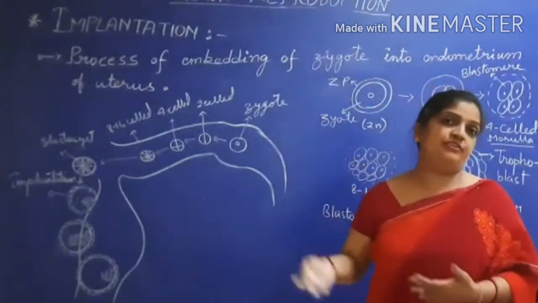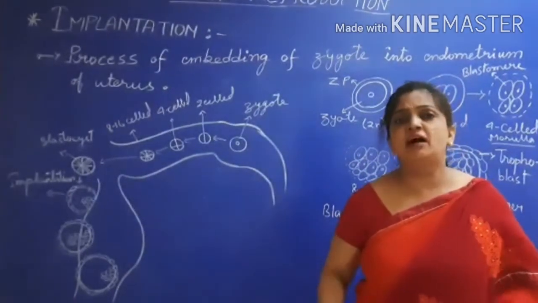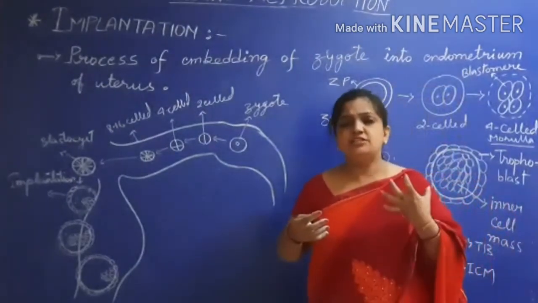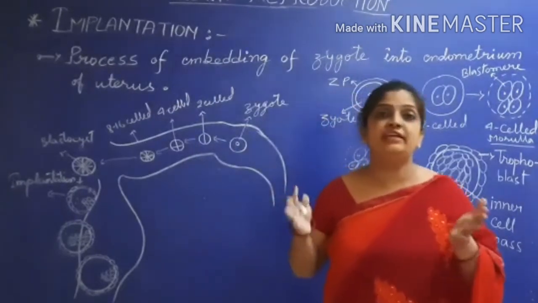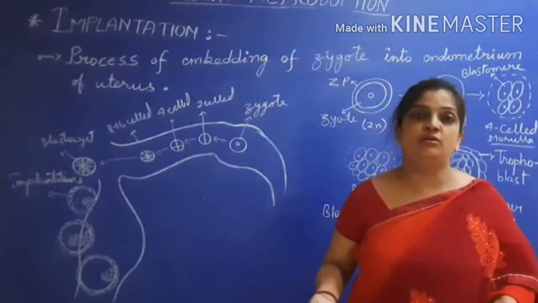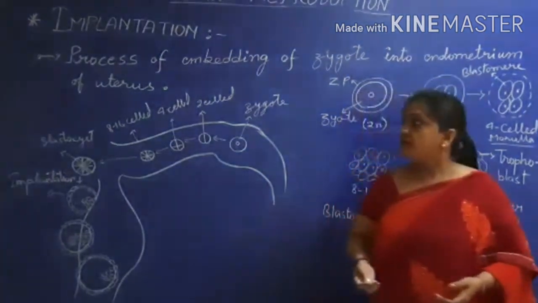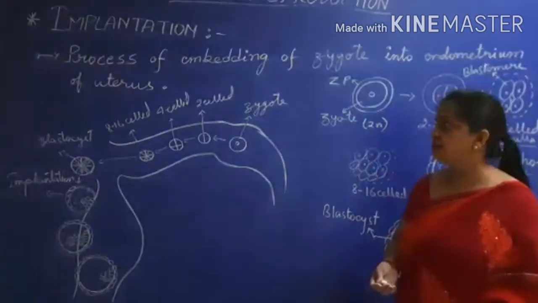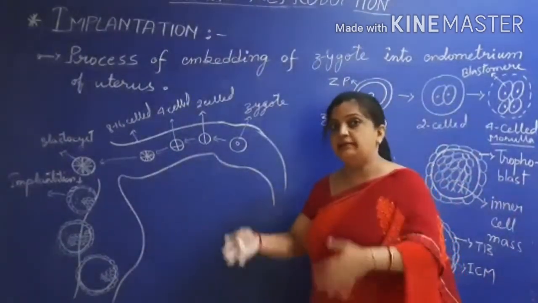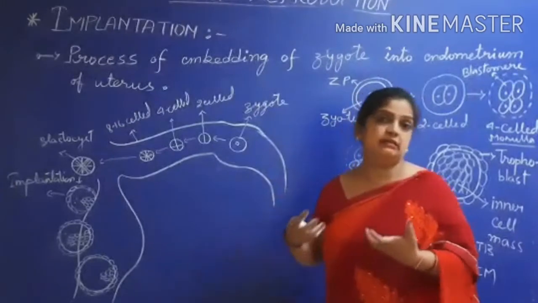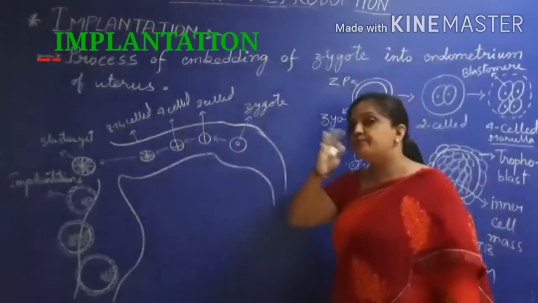Now in this part of the video we are going to discuss that cleavage only, those divisions only, how your single zygote is going to develop into a complete embryo and a fetus, and in the outer world we call it a small child, a small baby, a newly born, whatever we call it. So how is that process? The process is very beautiful. These are very beautiful events which take place inside the body of a mother, inside the mother's womb. So children, now let us know what implantation is.